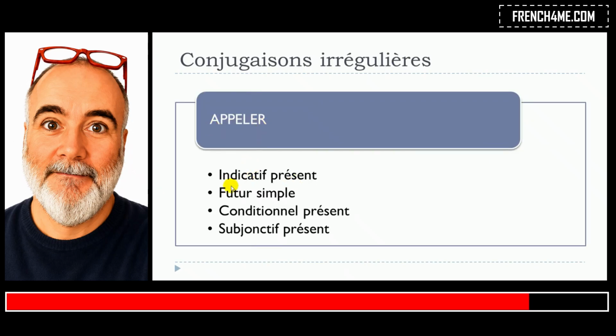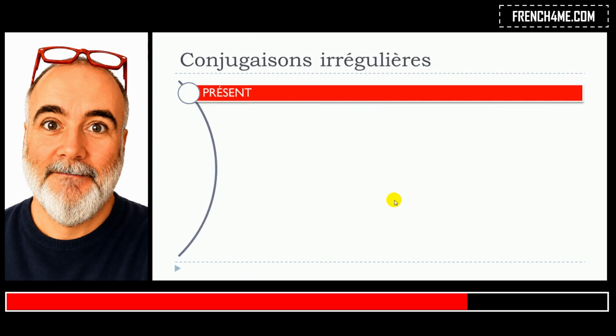We'll see that the following tenses will be concerned by these changes: indicatif présent, futur simple, conditionnel présent, and then subjonctif présent. It means that for all the other tenses, appeler will follow the rule of the construction of conjugation of the verbs from the first group, ending with er. But for these tenses it will be a bit different, and that's exactly what we'll see in this video. And we'll start, of course, with the present form.